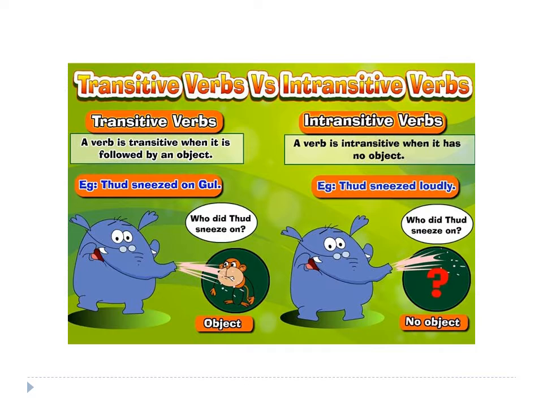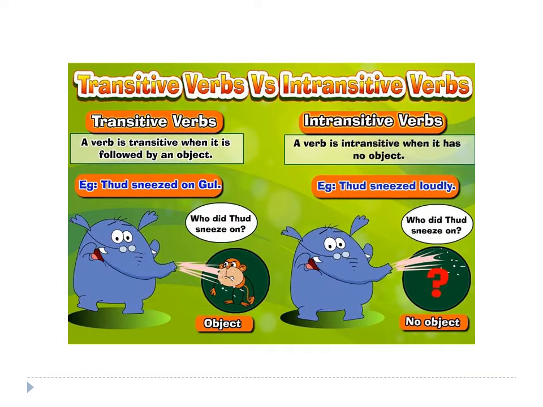Let me read. A verb is transitive when it is followed by an object. For example, Thud sneezed on Gull. That means Thud passed an action on Gull. So the question: who did Thud sneeze on? So Gull is the object.